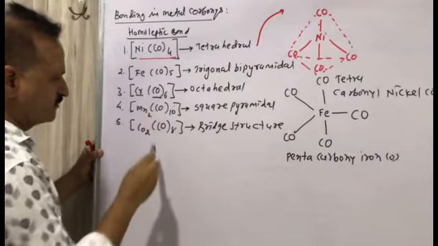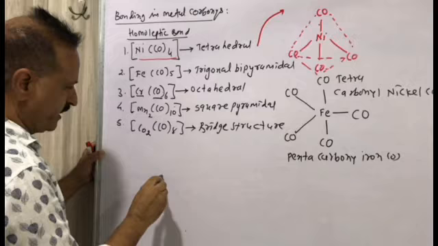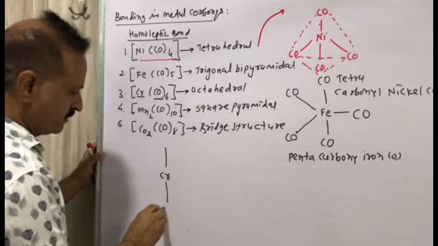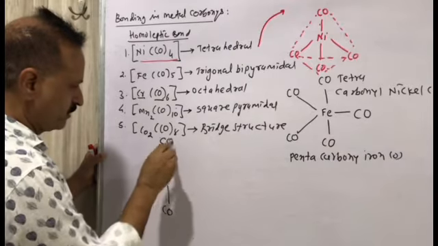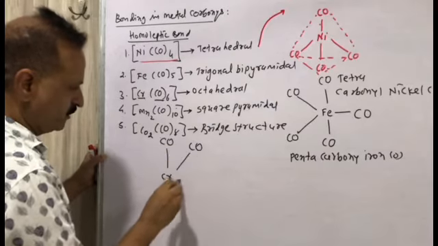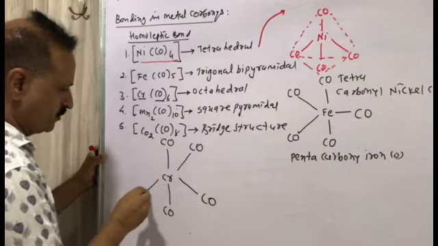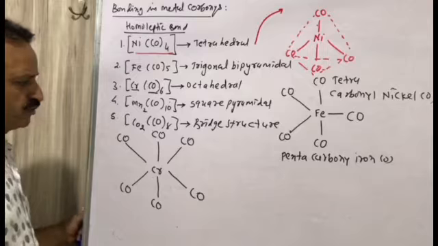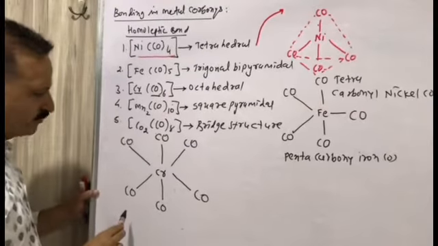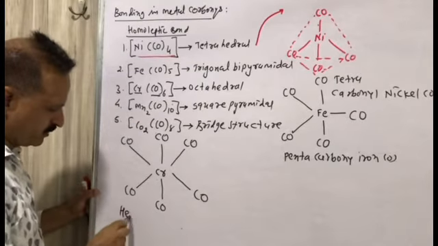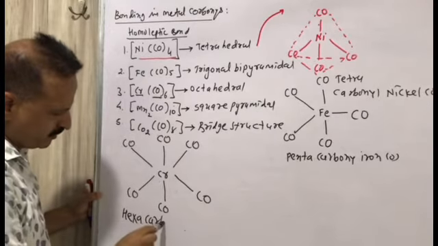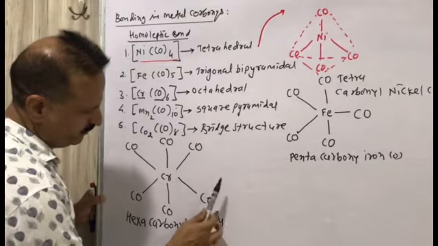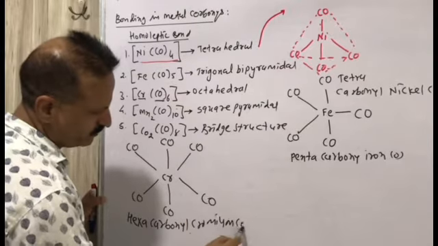Now we have hexacarbonyl chromium 0. This is the structure of hexacarbonyl chromium 0. Chromium with CO, CO, CO, CO. A total of 6 ligands are used to form hexacarbonyl chromium 0.